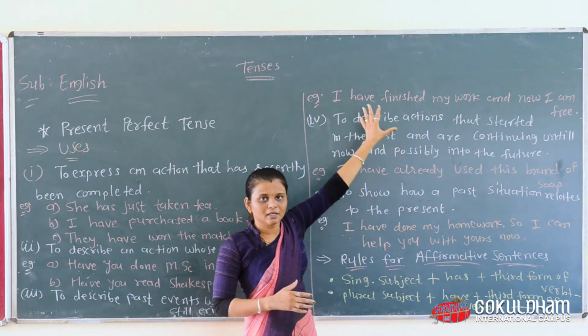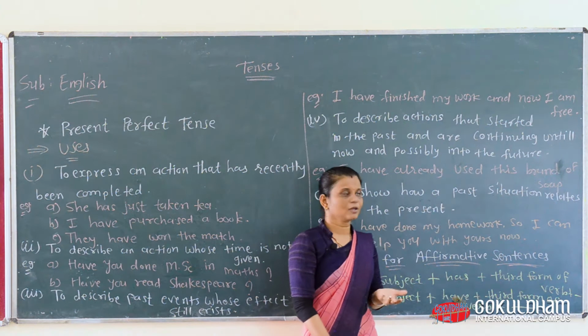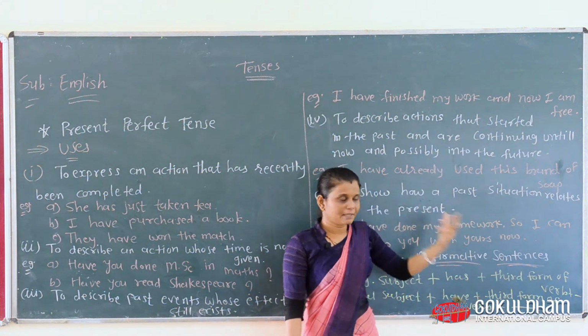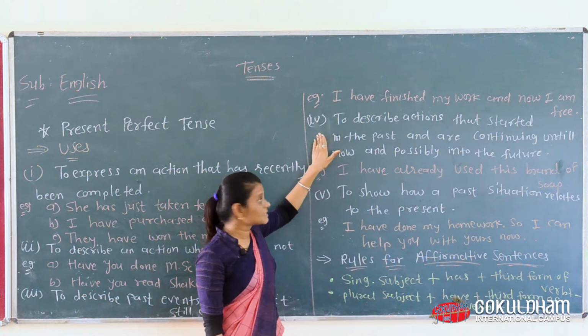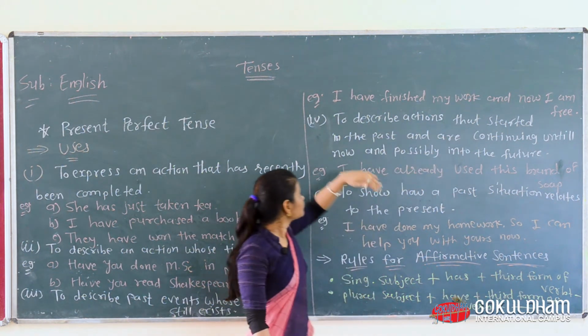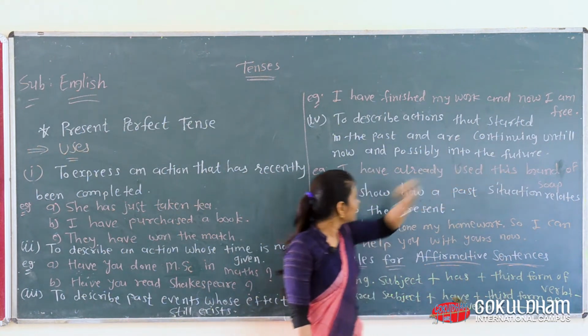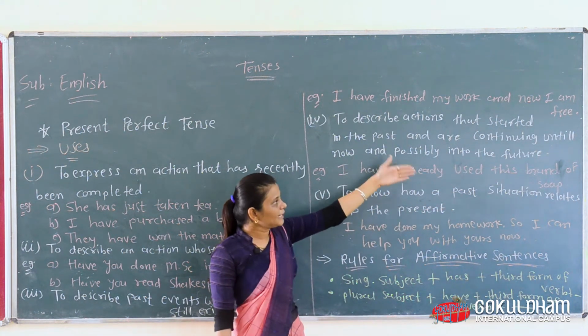So its effect is going on now, like you are free.